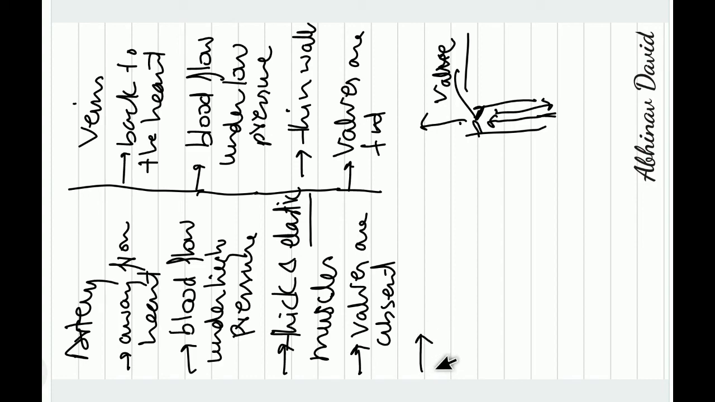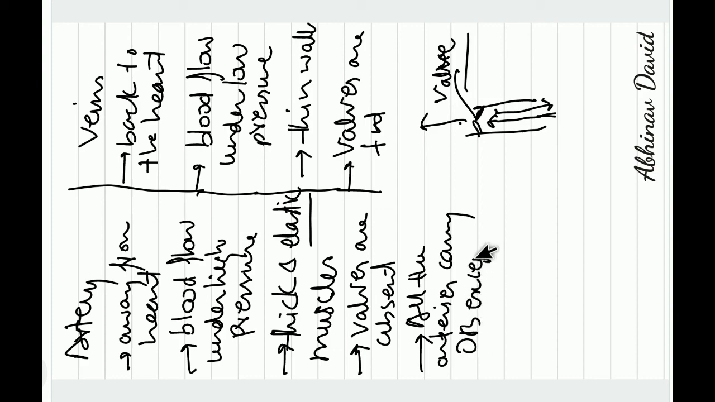Now generally, as the artery takes the blood away from the heart, we know that most of the blood which is pumped by the ventricle is oxygenated blood. So all the arteries carry oxygenated blood except the pulmonary artery. So this is also one point of difference.